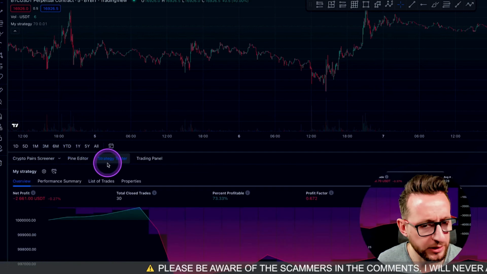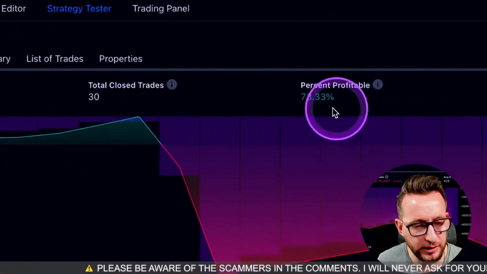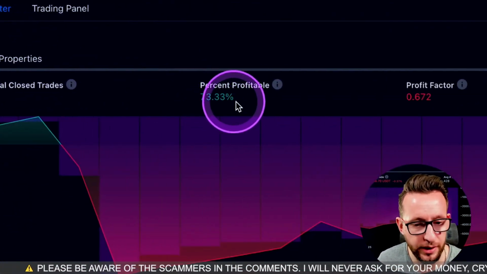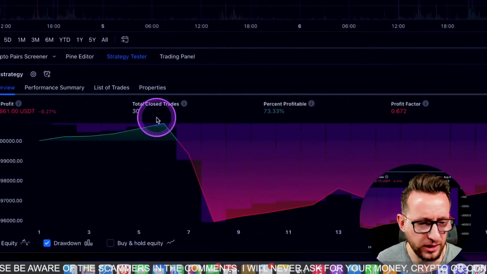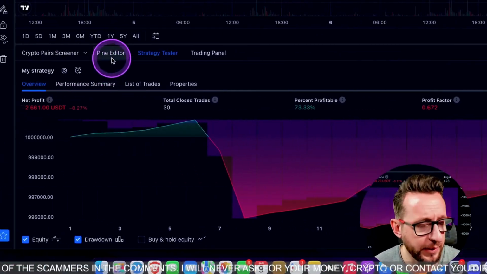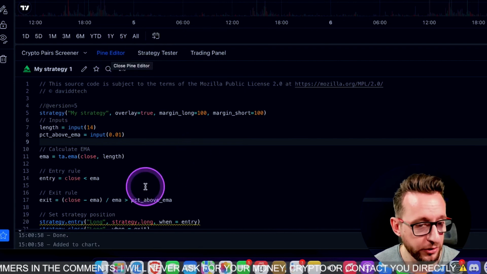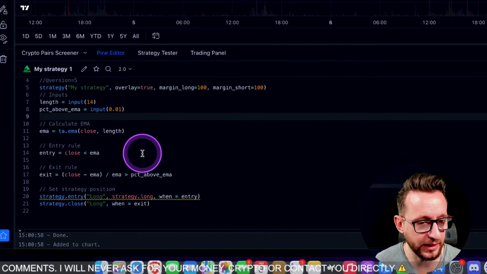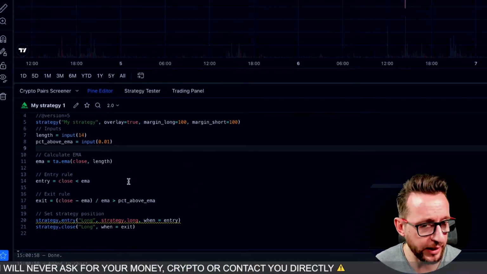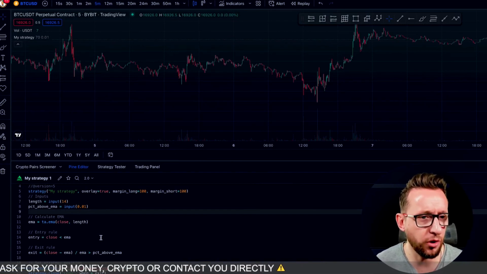Let's have a look at the backtesting results. As you can see, we had 30 entries on a 73.33% win rate. As you can see, the equity curve looks absolutely terrible, but for something that was a simple trading strategy that literally took us a couple of seconds to build, it's not too bad. Right, okay, so let's go and try and build something a little bit more complex.